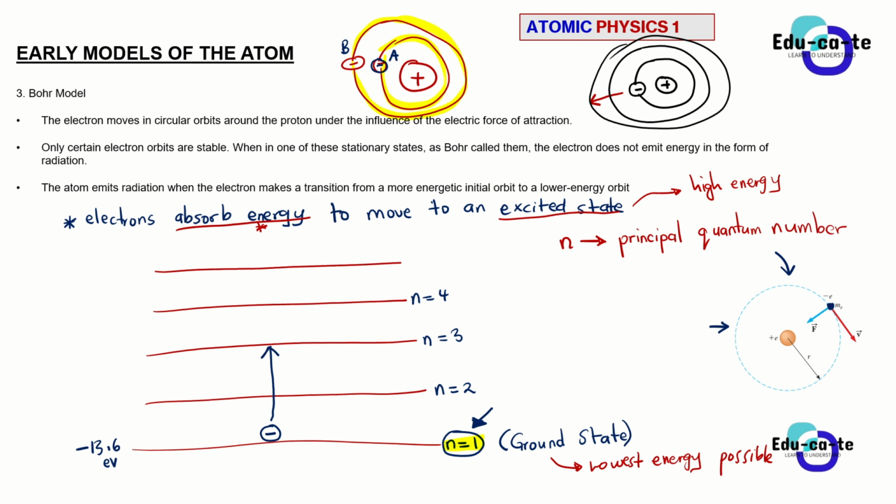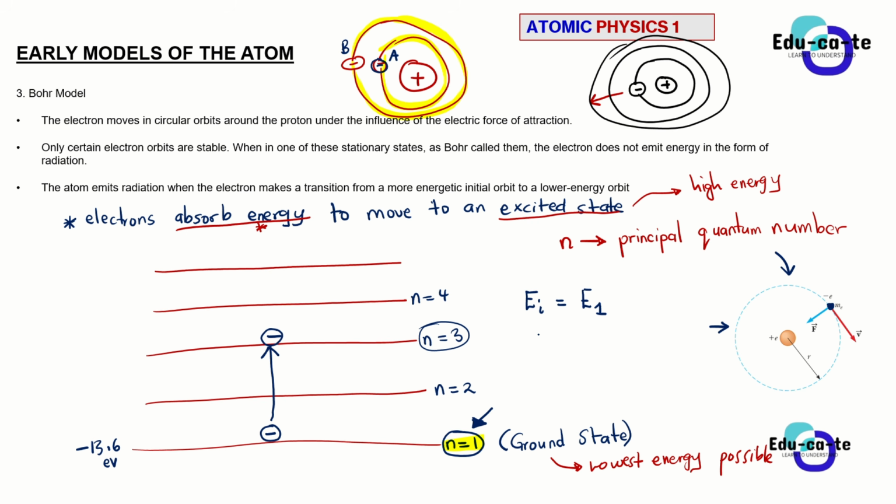So when you give some heat, the electrons will absorb that heat to move to an excited state, or to a state of higher energy. Maybe your electron will now move to level 3. So it moved from energy level 1 to energy level 3. Initially, it had energy level 1.